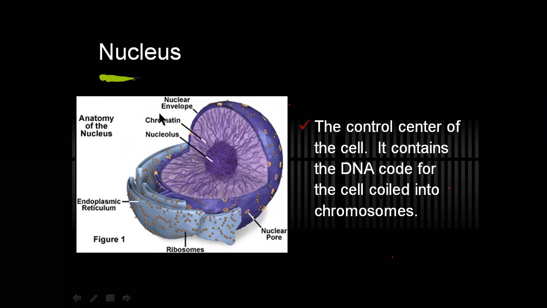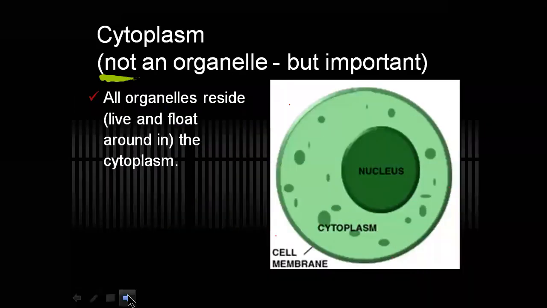Later, during the division of the cell, this chromatin network undergoes condensation and spiralization. Due to condensation and spiralization, the chromatin network becomes chromosomes. The other concepts that we need to consider, that is, cytoplasm and other organelles, I am going to consider in the next period, because the time is running short.